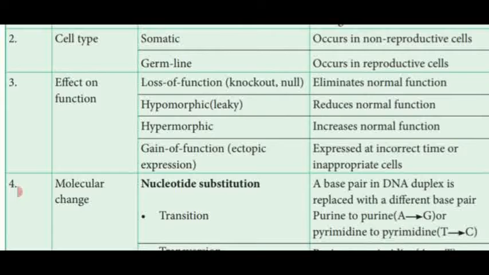This gain of function takes place only in particular types of genes which contain inappropriate cells. That means they are not expressed at the correct time or they will be produced in the inappropriate cell. That means abnormal cells. This is said to be effect on function of mutation.